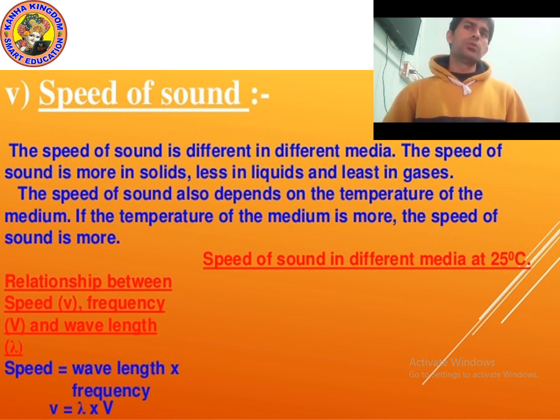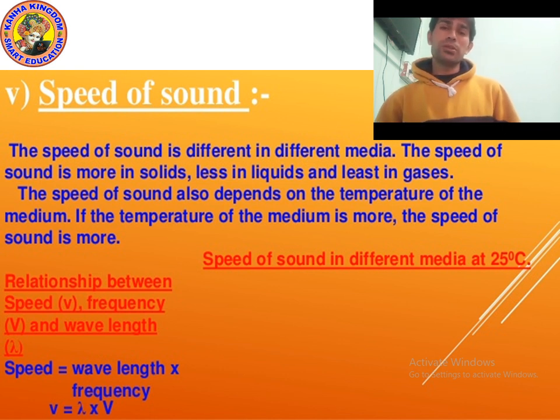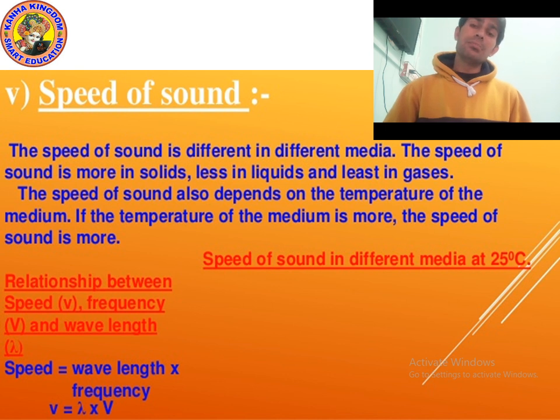So in solid the speed of sound is fastest, in liquid it is fast, but in gas it is slowest. The speed of sound also depends on the temperature of the medium. If the temperature increases, then the speed of sound will also increase.